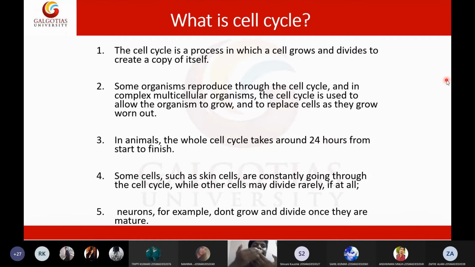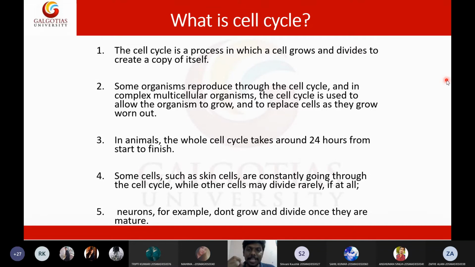Right now, maybe some of my cells are dying here. So I need to replace those dead cells. The pre-existing cells must divide to replace those lost cells. Each and every second, some millions of cells will be dying in our body, and some millions of cells are replacing those dead cells.